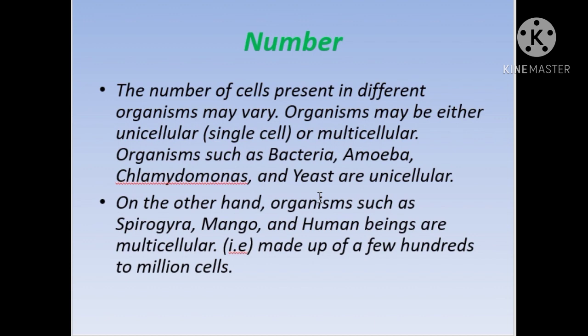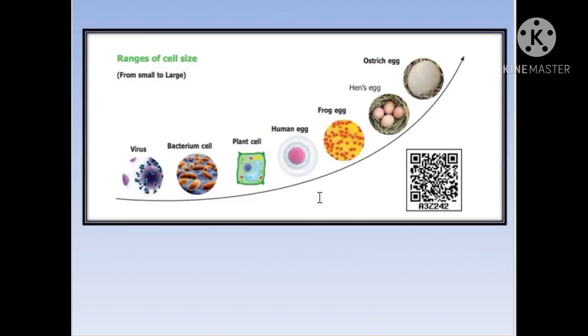And mango, a common tree, and human beings are some of the examples of multicellular organisms. Not only that, so many species are there where the body is made up of many cells, that is, a few hundred to millions of cells. That comes under multicellular.